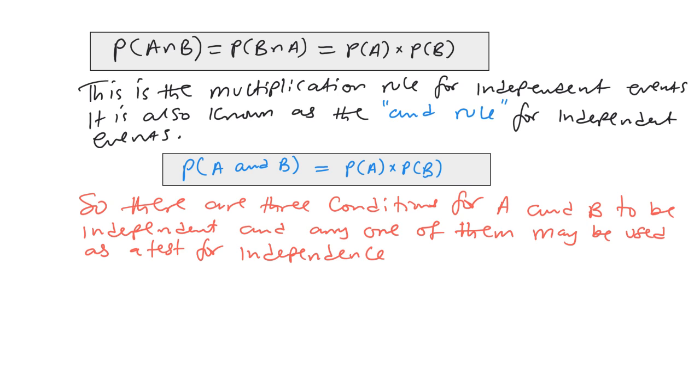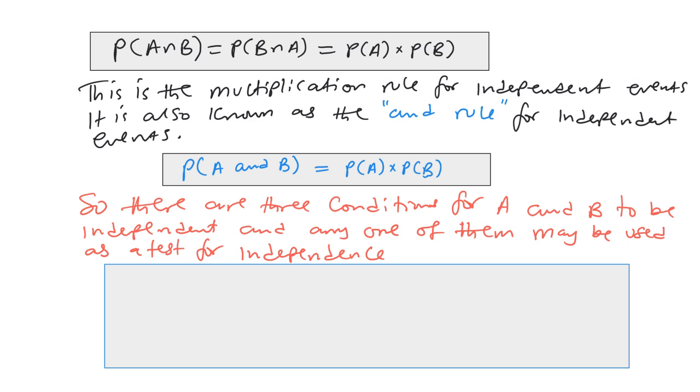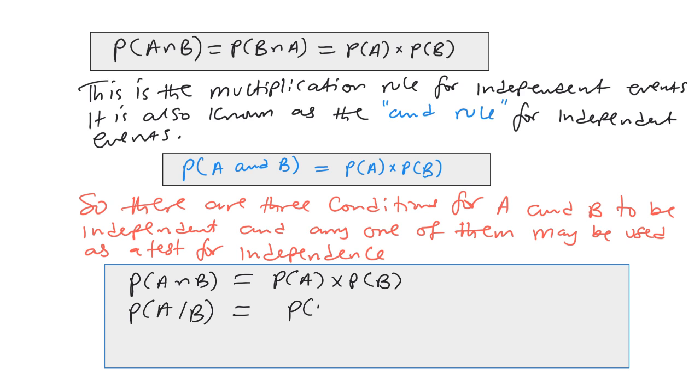I will highlight them here so they are clear to you. The conditions are: the probability of A intersection B is the probability of A times the probability of B; the probability of A given B is precisely the probability of A; and the probability of B given A is the probability of B. So you could use any of these to test for independence.